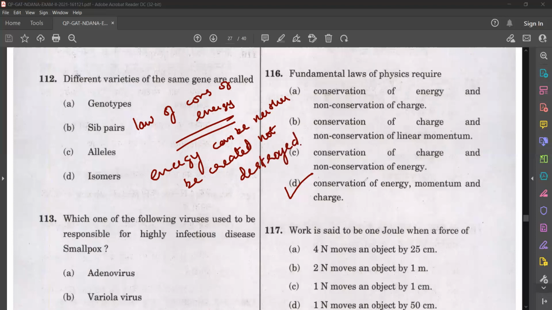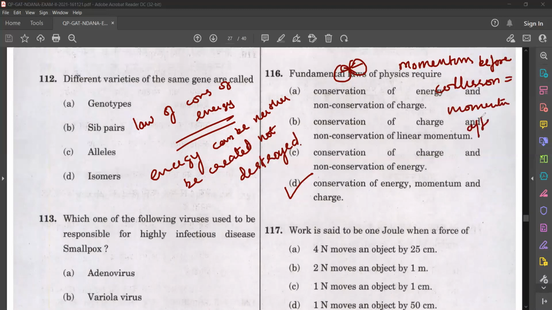Now what about conservation of momentum? That also we have studied. Momentum before collision and after collision. Suppose we have two bodies, they collide, isn't it? Then momentum before collision is equal to momentum after collision.